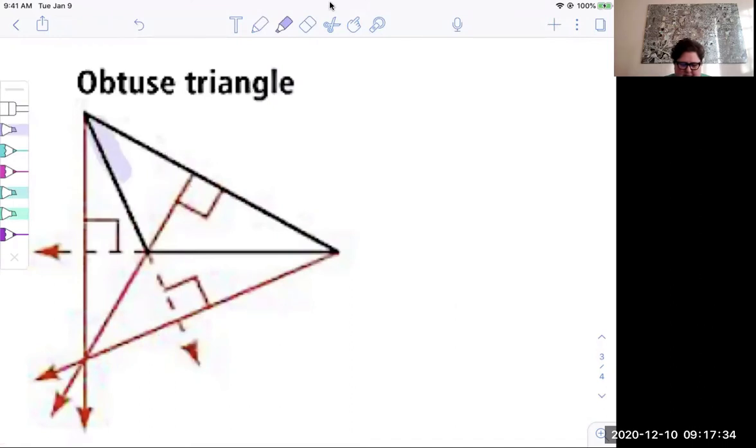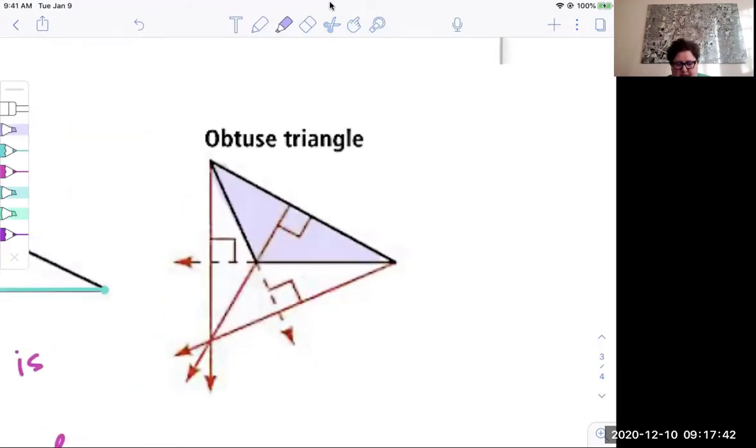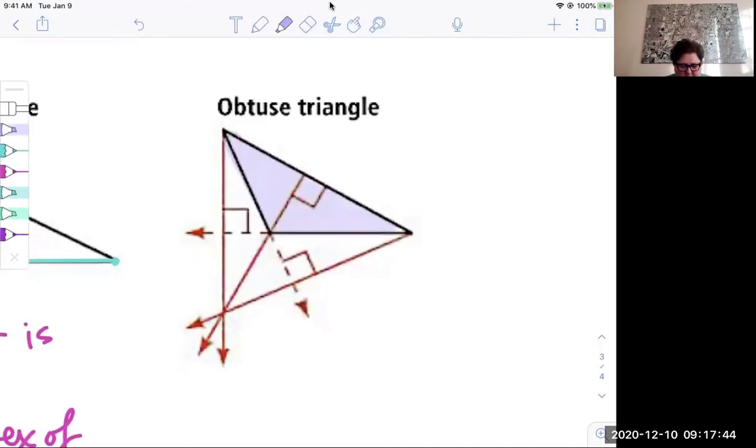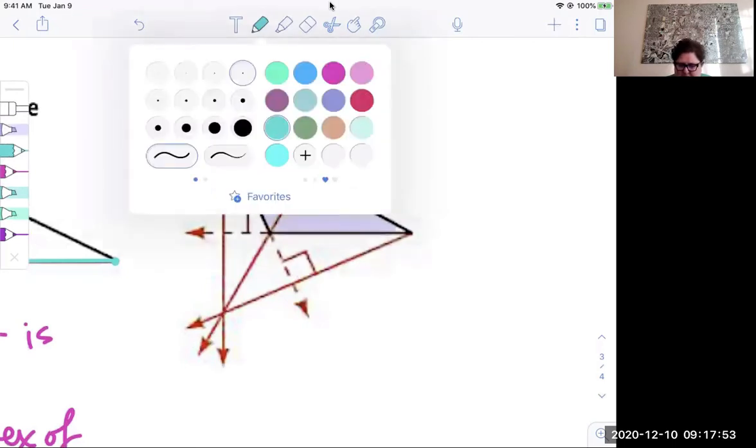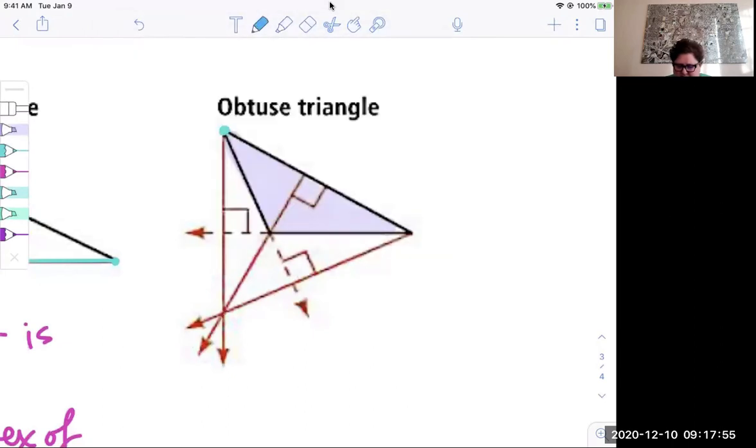I think it's helpful if we highlight the triangle that we would have started with. Okay, that's our obtuse triangle that we're starting with. Now, the altitudes are from this vertex perpendicular to the opposite side, which means you would have to stretch out this side and then draw your perpendicular. Again, this is an obtuse triangle, so the altitude lies outside of the triangle.